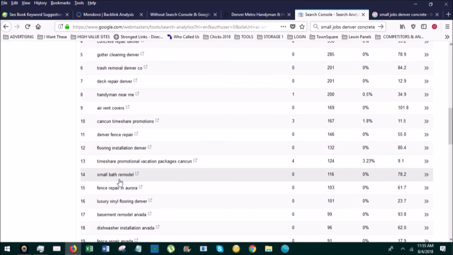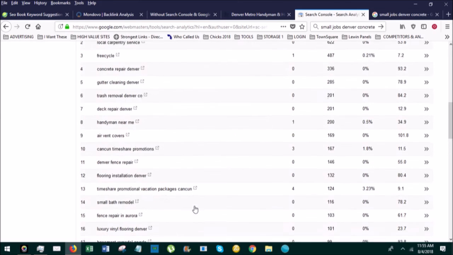And so again, fence repair, Aurora. There's another one, I think I did a gate repair down in downtown Denver, so I started getting Aurora type stuff, but it's too far for me to try to drive out to. That's an hour drive. And so here you go. Here's another market right here. Basement remodel, Arvada.